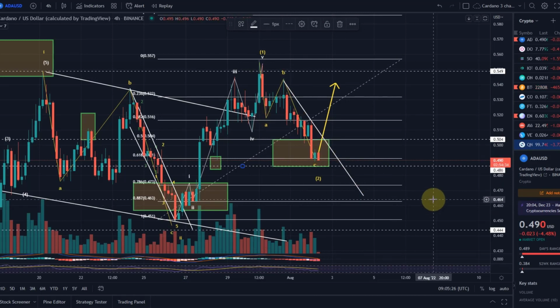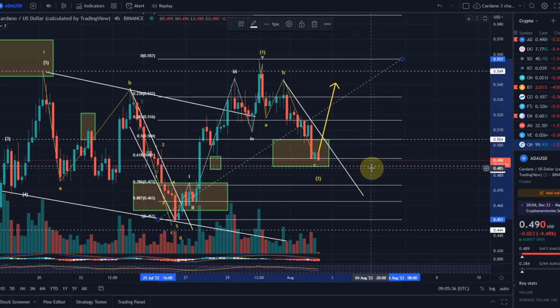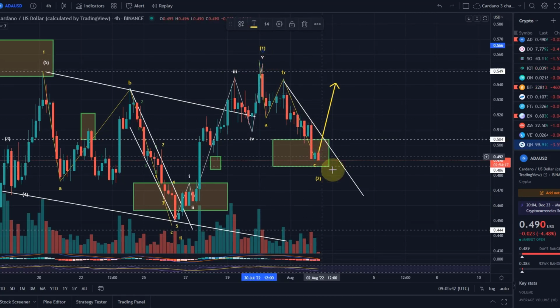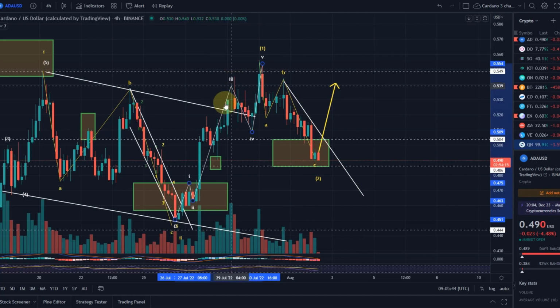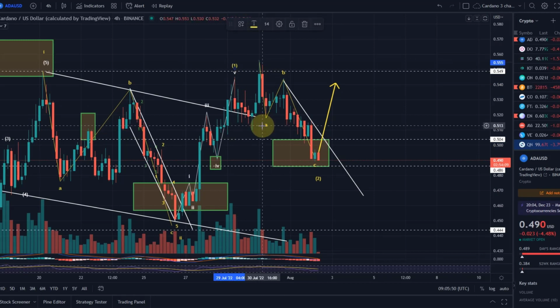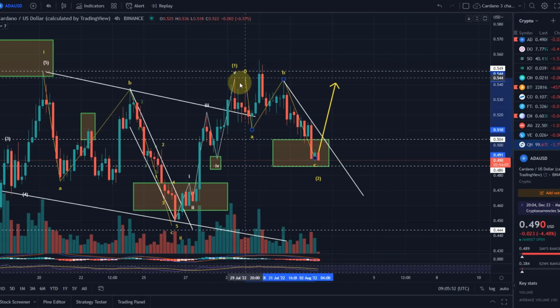Now, if we don't stop there, then we are probably going to come down to the next fib level at 47.3. The difficult thing here with ADA at the moment is that there are a couple of ways of counting this. This is how we counted at the moment: this was the wave 1 and we're now coming down in ABC. The other way of counting, and I had it on the chart before and that's still valid, is that this was the wave high and we had an overshooting wave B.